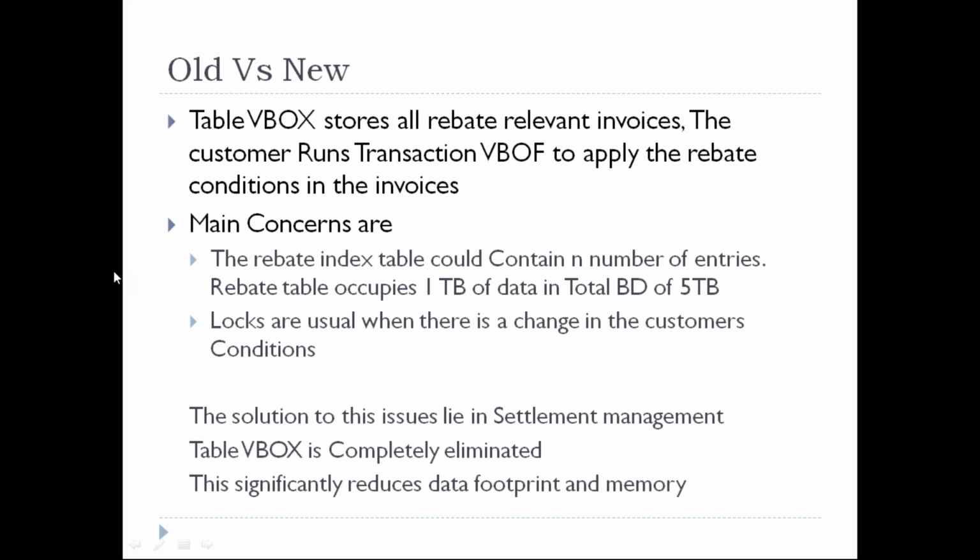So what are the solutions for these two challenges we have? The solution to these issues is settlement management, where the table VBOX is completely eliminated. So we are not going to update the VBOX table, and it completely reduces the data footprint. VBOX is one of the tables which contains many duplicate data redundancies. Duplicate entries are updated each and every time I log in to the rebate agreement. That's the reason the VBOX table is not updated when using settlement management.